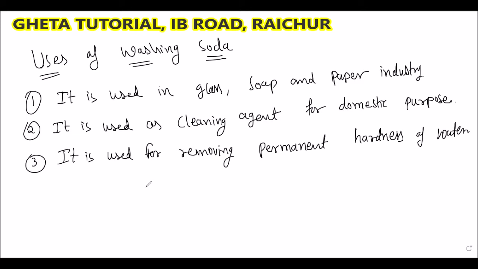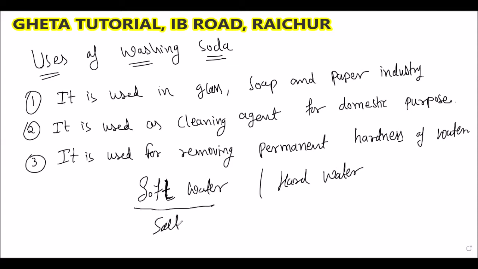You know that there are two types of water we are using. One is called soft water and another is called hard water. What is the difference? Soft water, like tap water, municipality water or filtered water, we use in our house for drinking purpose. And hard water we do not use for drinking. We may use it for washing, but soft water we can use for drinking, washing, cleaning, cooking, everything. The difference between hard water and soft water is that in soft water, the salt present is less.